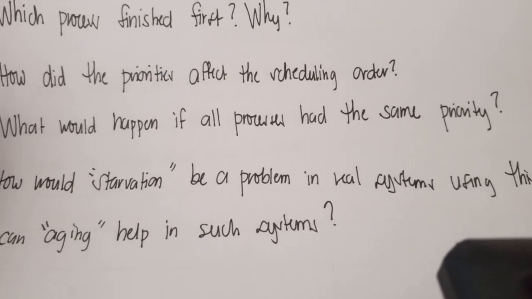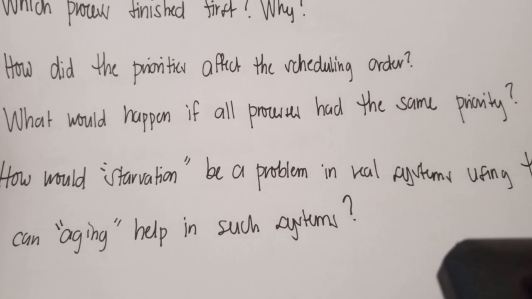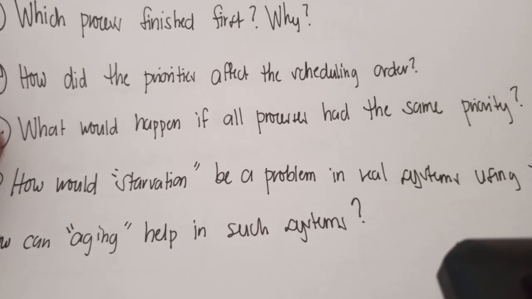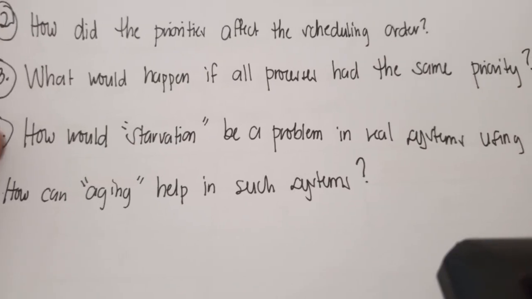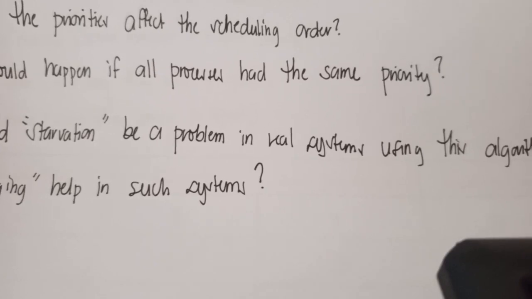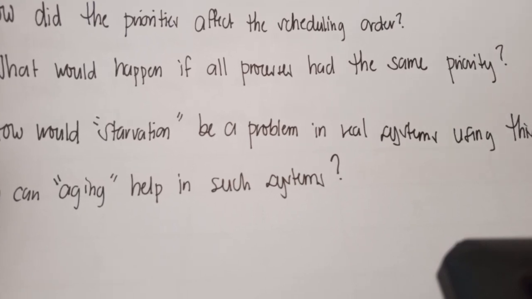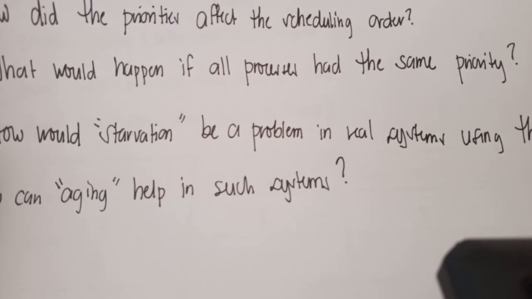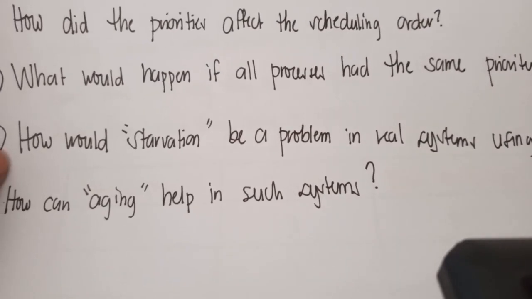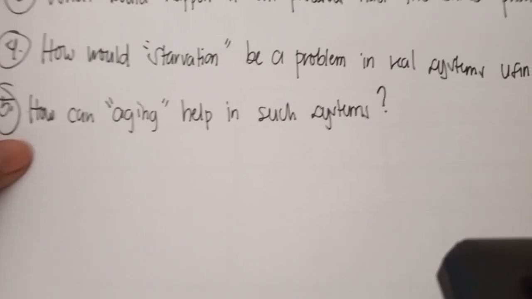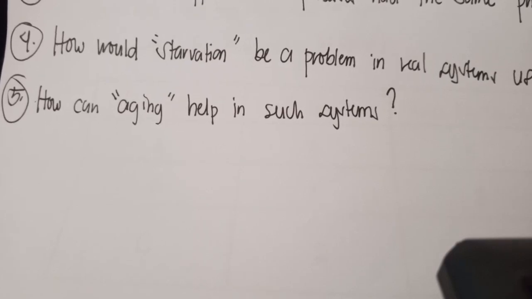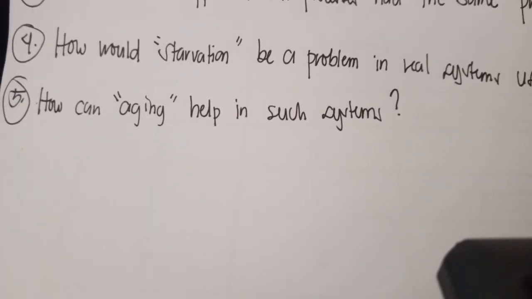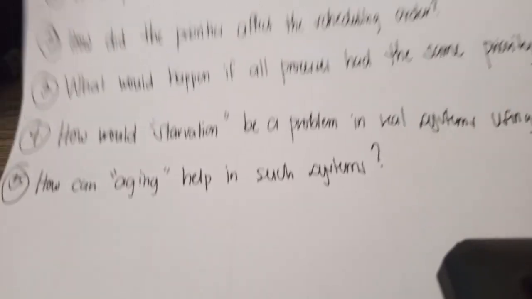Number 3, what would happen if all the processes had the same priority? I guess they would execute in the order they arrive, like first come, first served. Number 4, how would starvation be a problem in real systems using this algorithm? Low priority tasks may never get a chance to execute if new high priority tasks keep arriving. Number 5, how can aging help in such systems? Aging increases the priority of waiting tasks over time, preventing starvation.